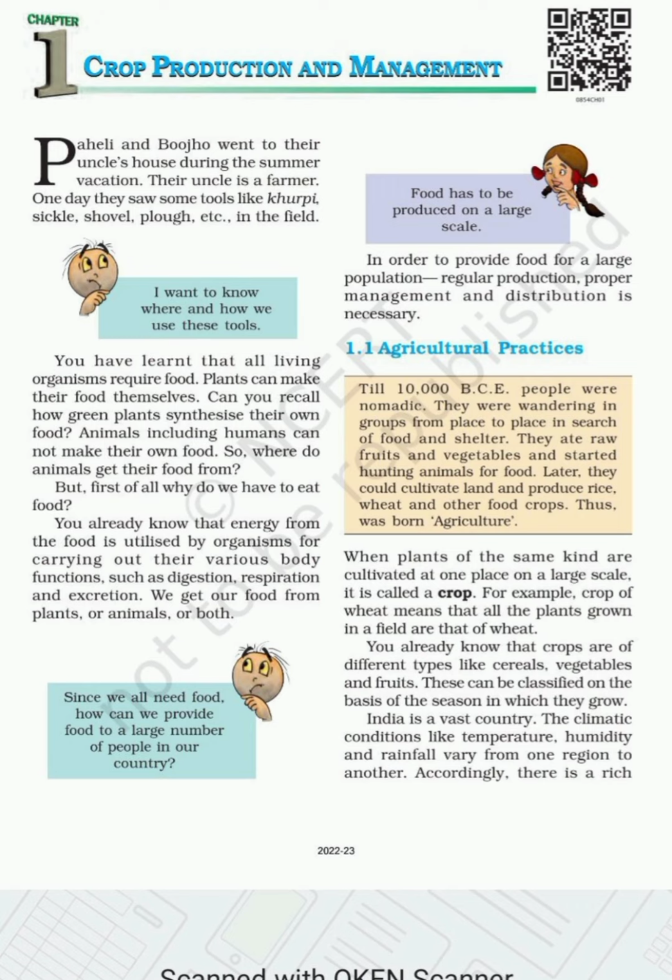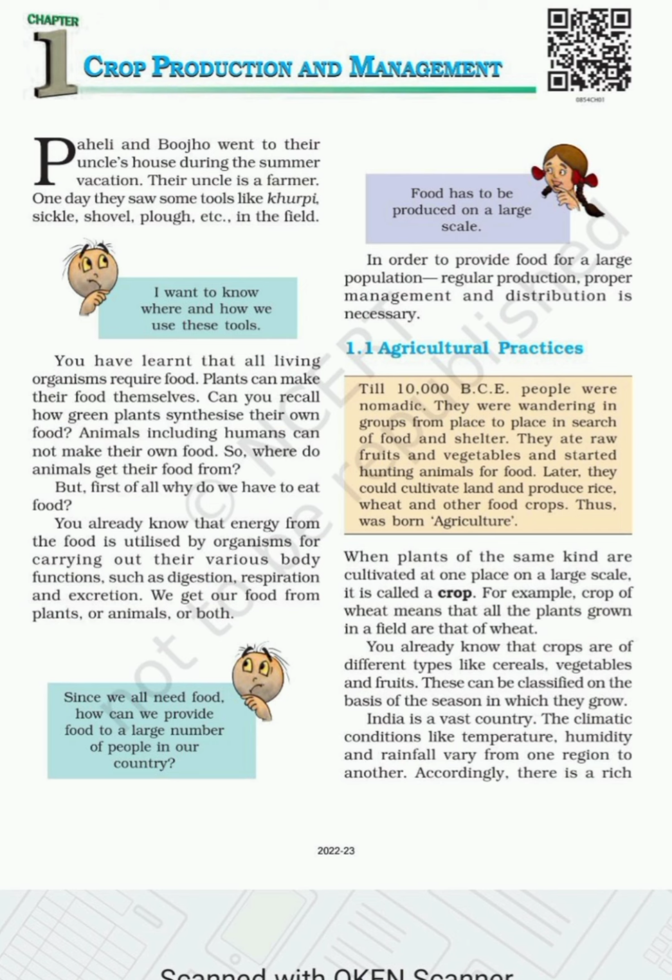Okay, you already know that crops are of different types like cereals, vegetables and fruits. Three types of crops: cereals, vegetables and fruits. These can be classified on the basis of the season in which they grow. India is a vast country. We know that the climate, temperature, humidity, rainfall vary according to the region.